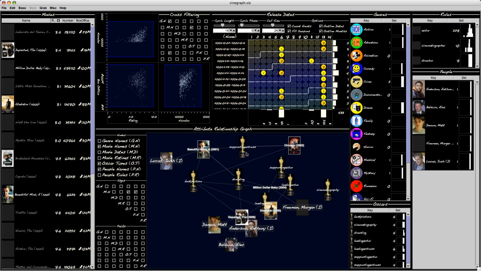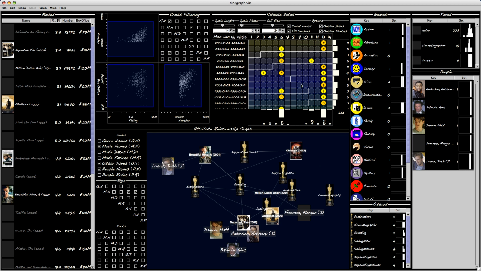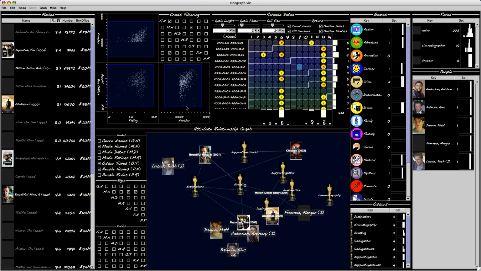One of the things that I'd done to keep things kind of small and computationally feasible was to filter out all people who had less than 10 total roles of one form or another in the Internet Movie Database. So something else that you can do here is you can actually filter dynamically on the number, the rating, and box office numbers. This is pretty computationally heinous because it regenerates just about everything that you see.